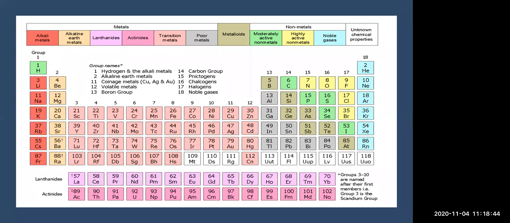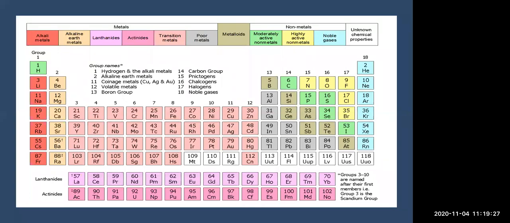Now, group names I have written. One is hydrogen and the alkali metals, which is group 1. Group 2 consists of alkaline earth metals. Then group 11 is known as the coinage metals. In the 11th group you can see Cu, then Ag, and after that Au. These are the coinage metals, because coins can be made from these metals. That's why the name coinage metals is given. Then group 12: Zn, Cd, Hg, and Cn. These are known as the volatile metals. Okay, they can be evaporated. That's why they are known as the volatile metals.